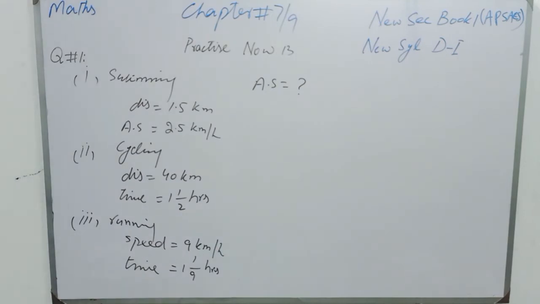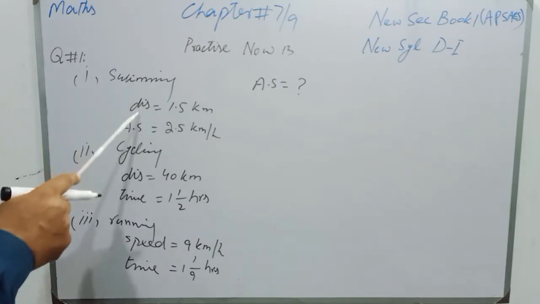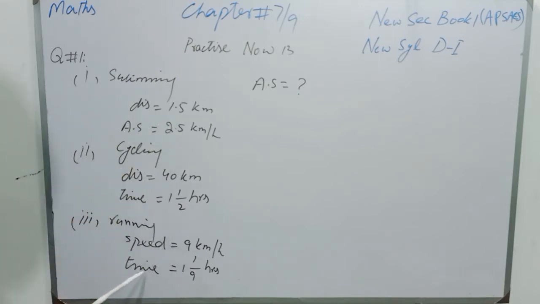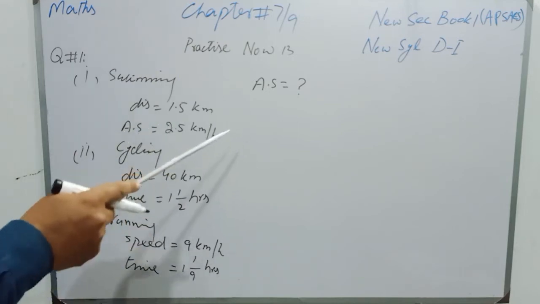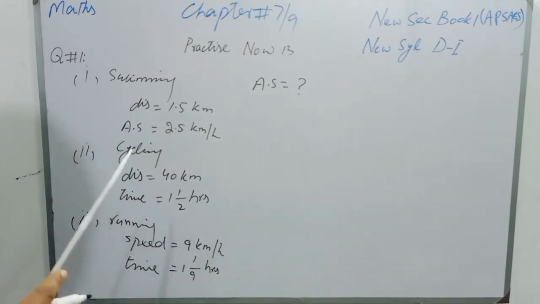Now students, we will find all the three distances and all the three times. Then we will sum up all the distances and times, and then distance will be divided by time, and that will be the average speed.